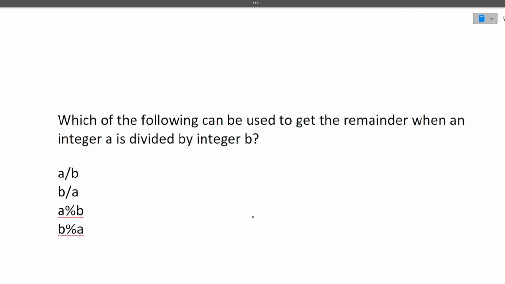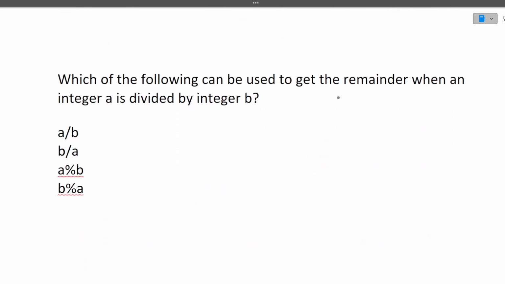Next question is, which of the following can be used to get the remainder when an integer a is divided by integer b? If we do a divided by b, we will find the quotient, not the remainder. Doing b divided by a is not correct either. Then a mod b. So a mod b will give us the remainder when a is divided by b. This is the mod operator, and this is what the mod operator does. I hope this question is clear to you.